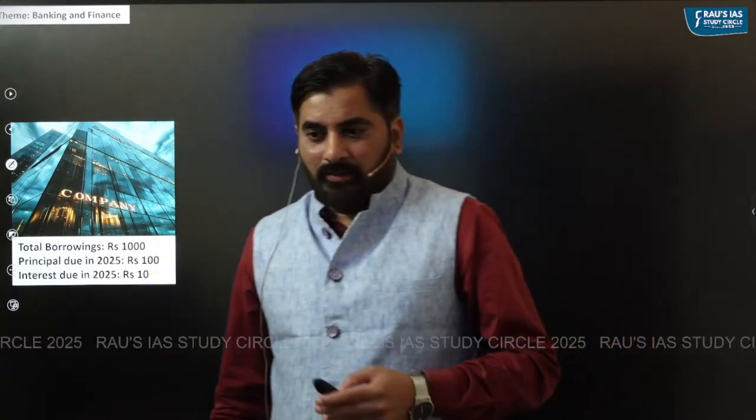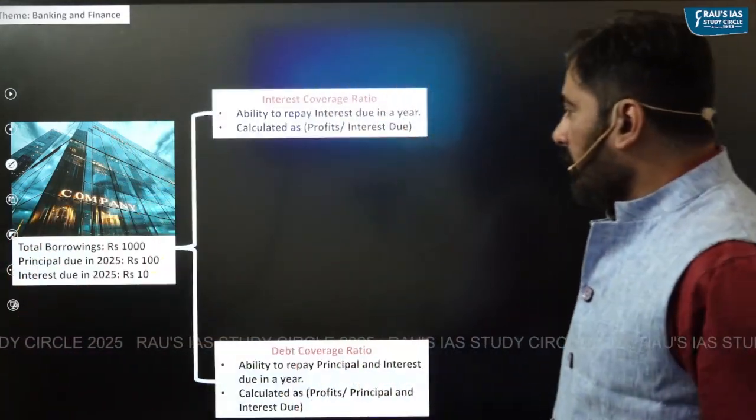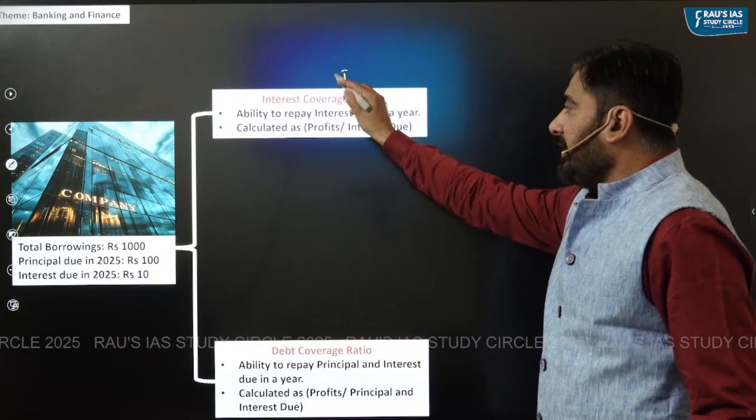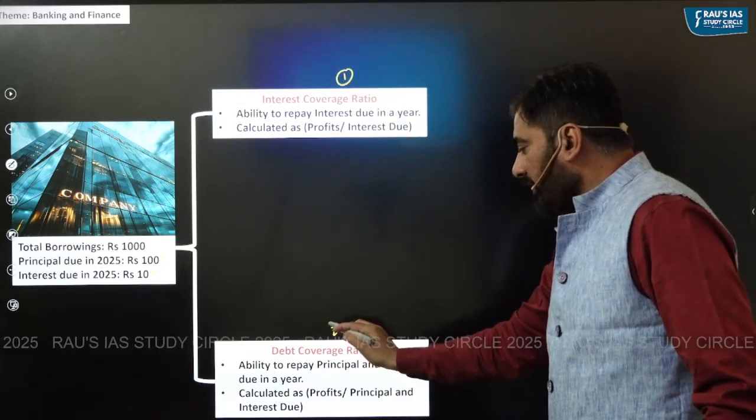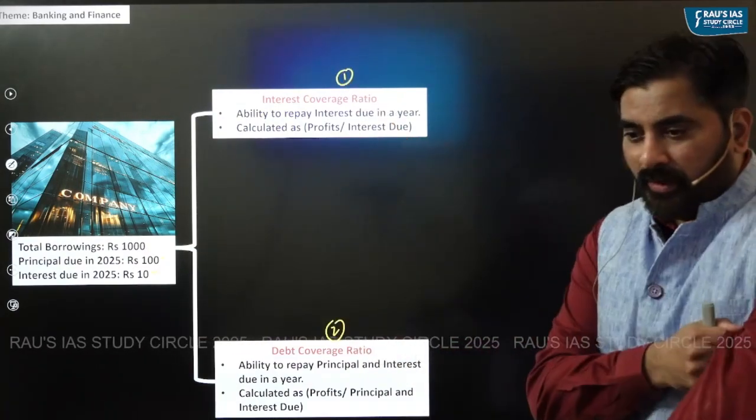So to measure whether the company will be able to repay its principal and interest, we have two concepts. One is interest coverage ratio and debt coverage ratio.